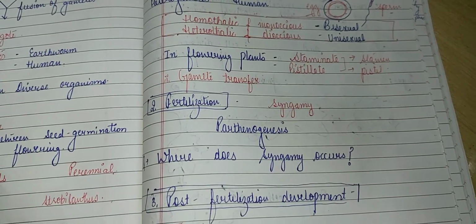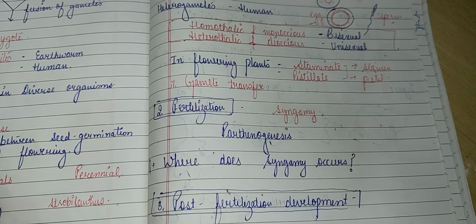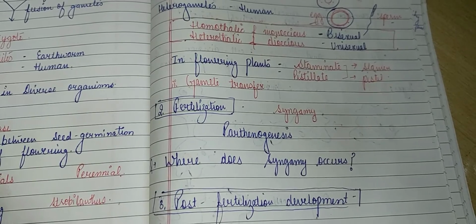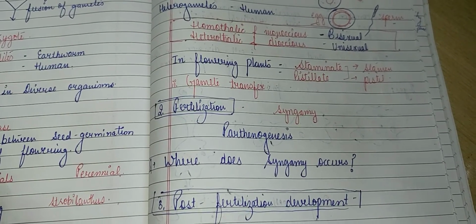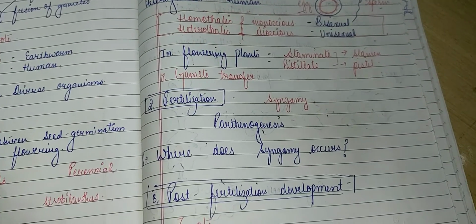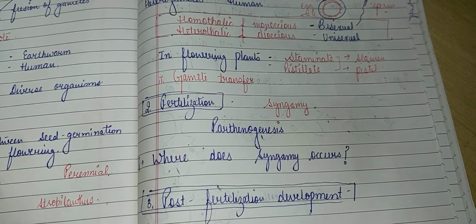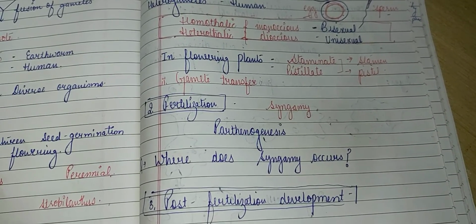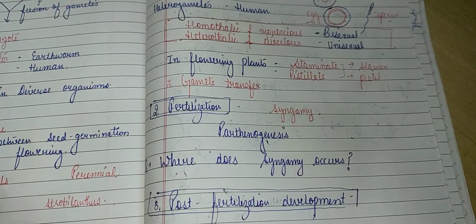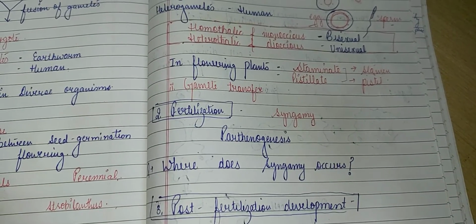Clear? Now let's talk about which type of cell division takes place during the formation of gametes. Cell division during gamete formation is mainly meiosis, because gametes are haploid and the body from which they are forming is diploid.